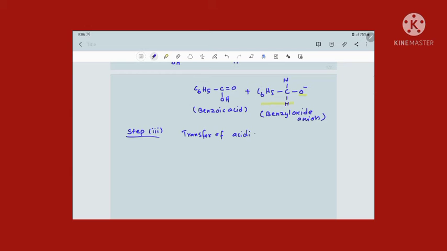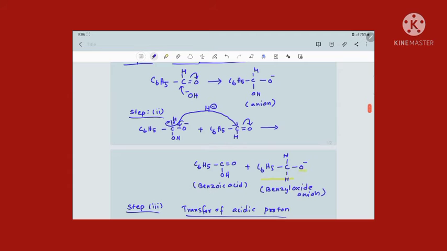Third step is nothing but what? Transfer of acidic proton. Even for the second step, you can give a heading: it is nothing but transfer of hydride ion. Second step heading is what? Transfer of hydride ion, that is, transfer of hydride ion from anion to carbonyl carbon of another molecule.